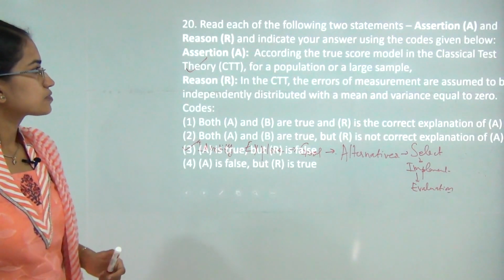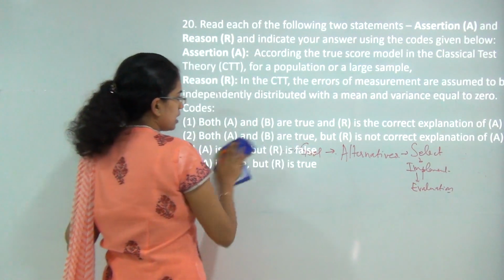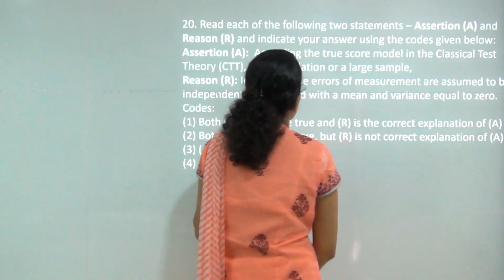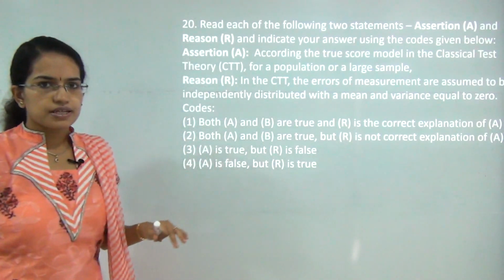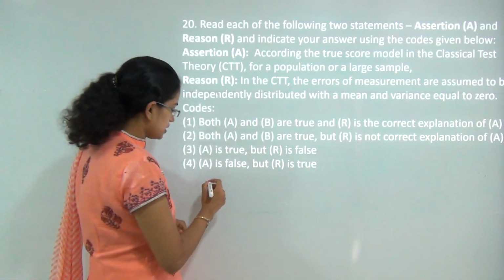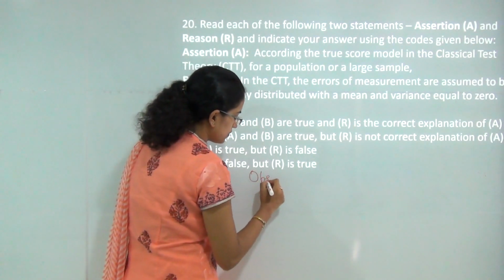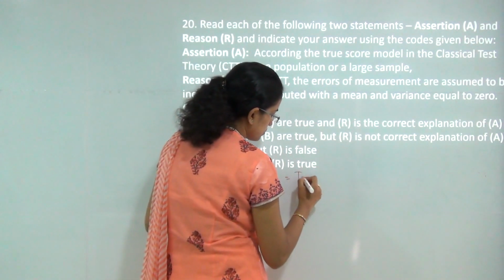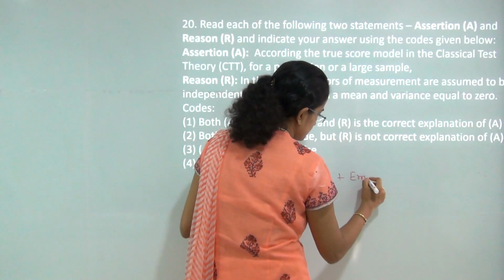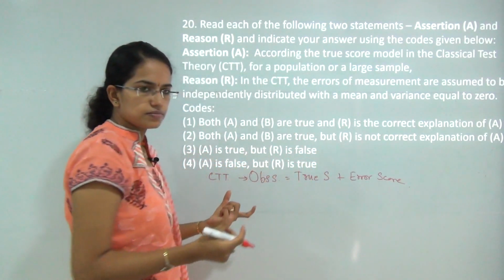Next question. Now this is an interesting question which is based on classical test theory. Classical test theory is also known as the true score theory. This was given prior to the item response theory or the item response model. Now under CTT, the classical test theory, we say observed score is equal to true score plus the error score. That is in absolute terms.